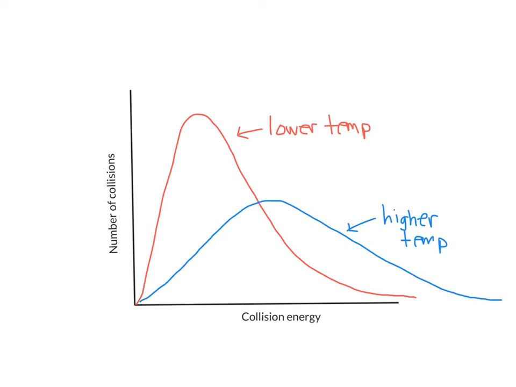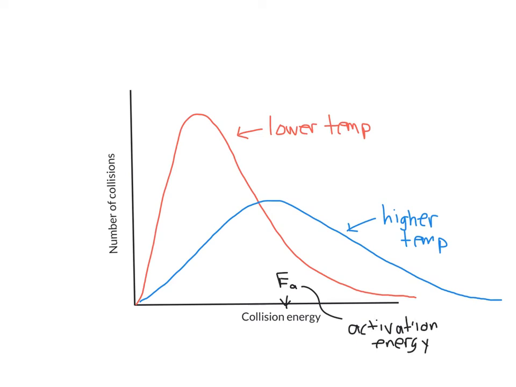This is important because when we have a reaction, the collision has to happen with enough energy for that reaction to occur. And the energy that is required for the reaction to occur is something that we call the activation energy, and we give it the symbol E sub A. So this activation energy is a threshold energy that is required for a reaction to occur.